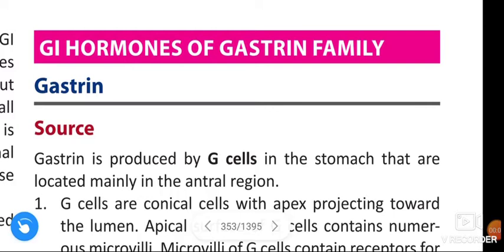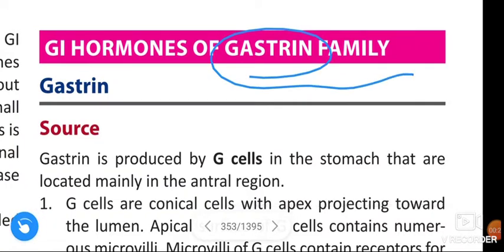In this video we are going to learn about gastrin and cholecystokinin. These are the gastrointestinal hormones of the gastrin family. Okay guys, first gastrin.